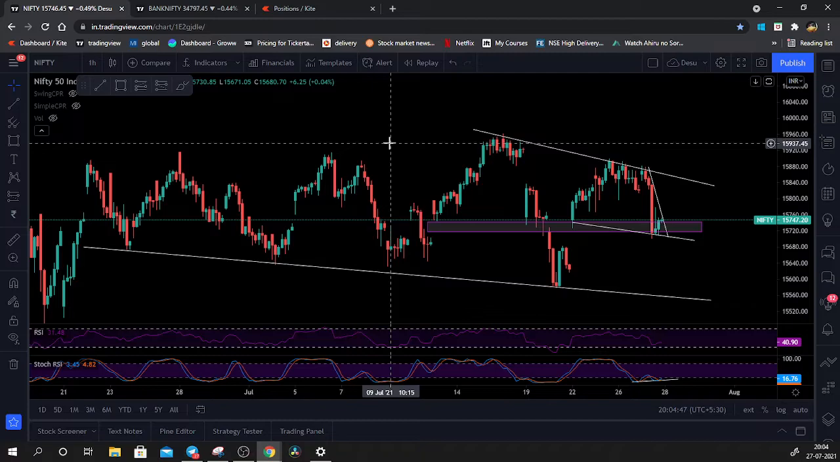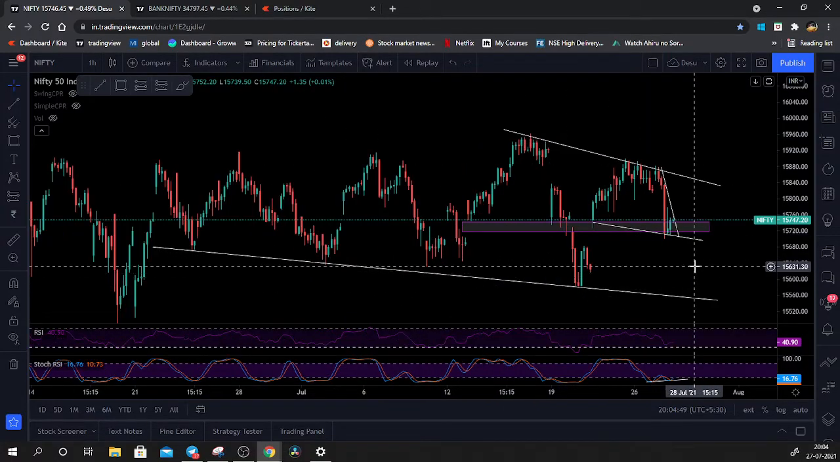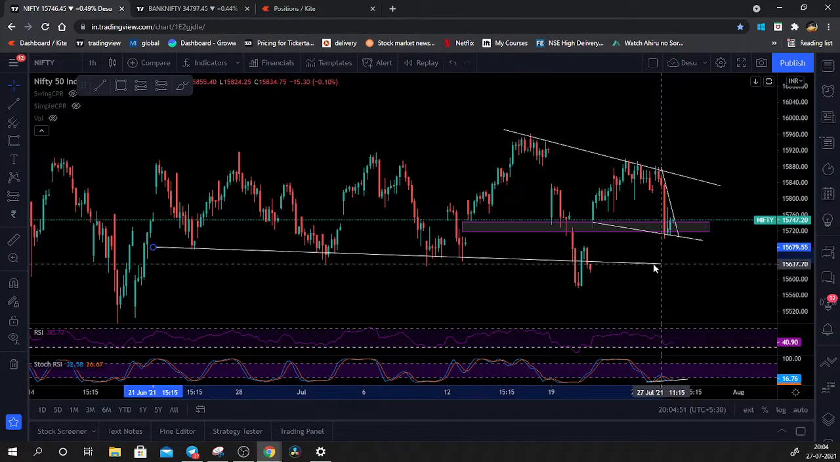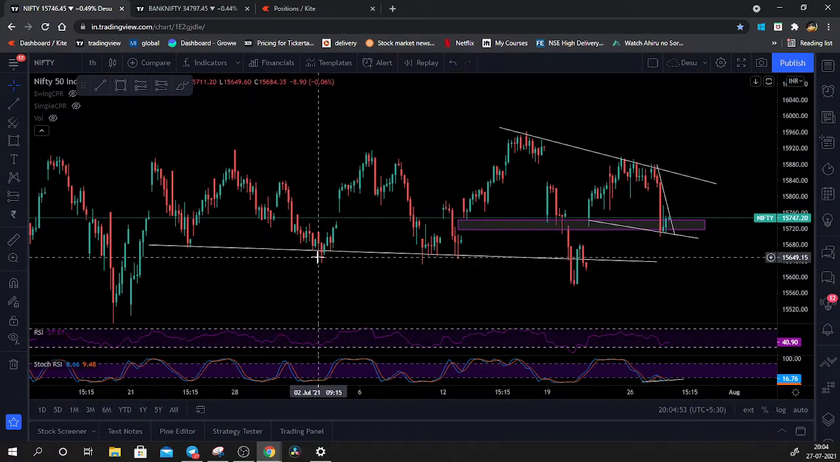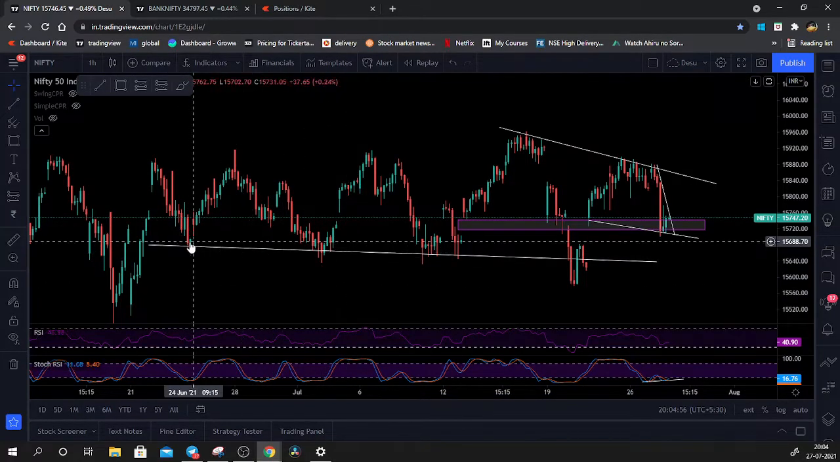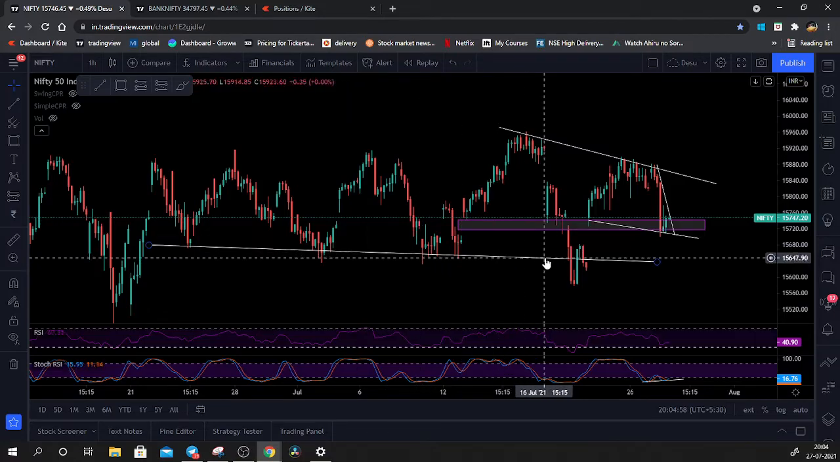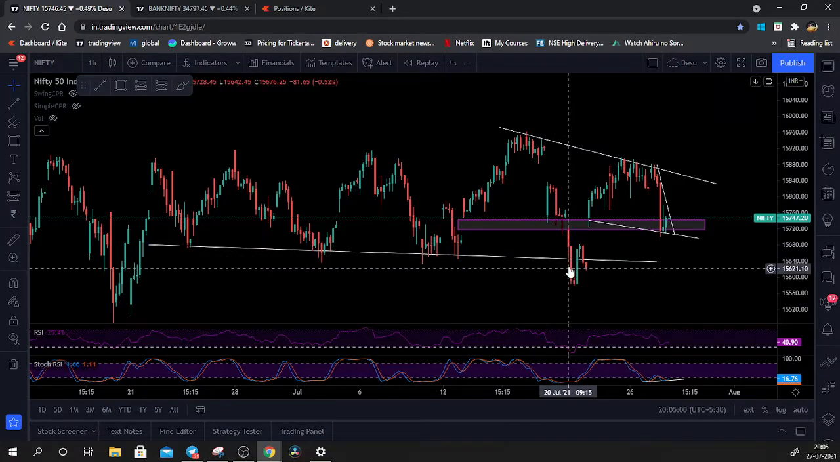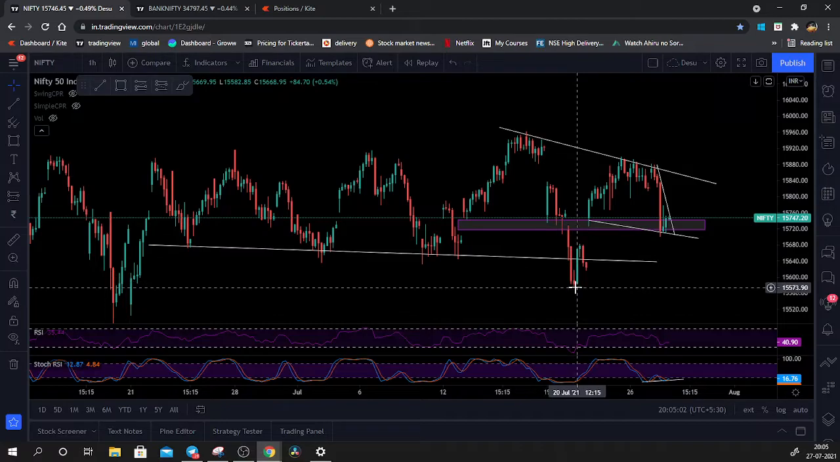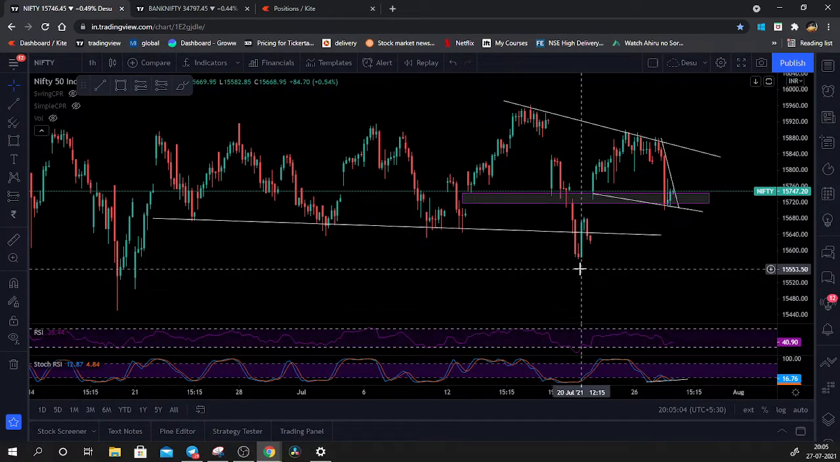So first of all, let's take this example of Nifty. You're seeing a good candle close right above this trend line, right? So first support, second support, third and fourth support. But on this support, as soon as the support line was broken down, the market did not follow through. Why did it not follow through?